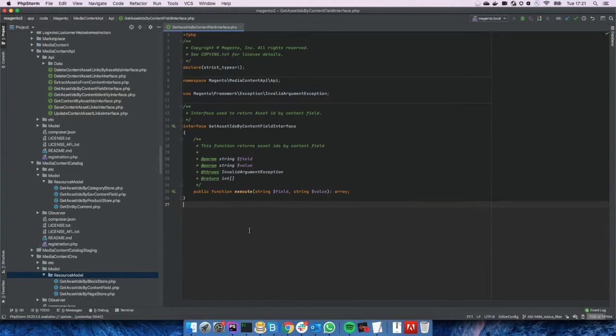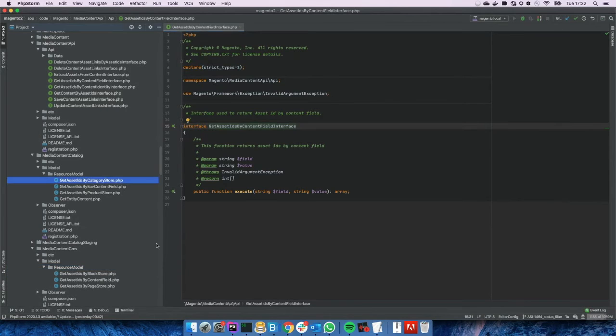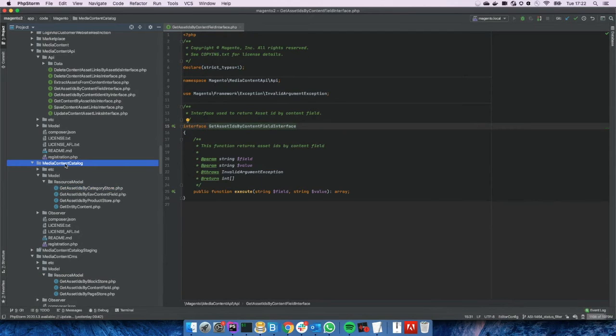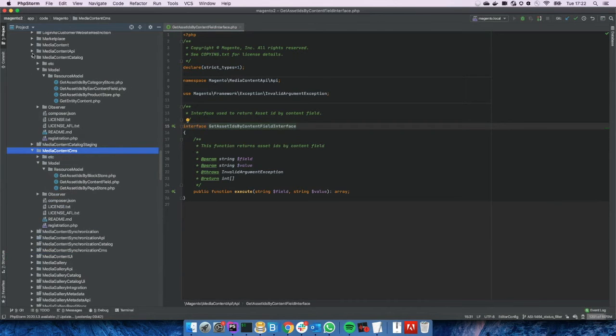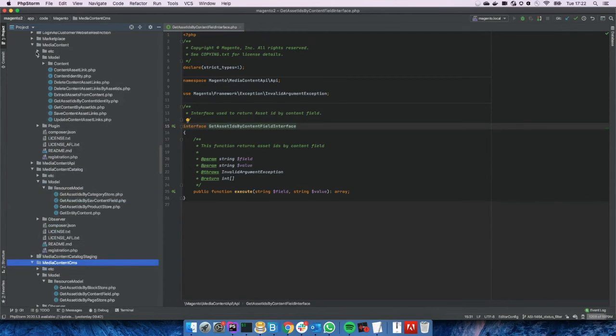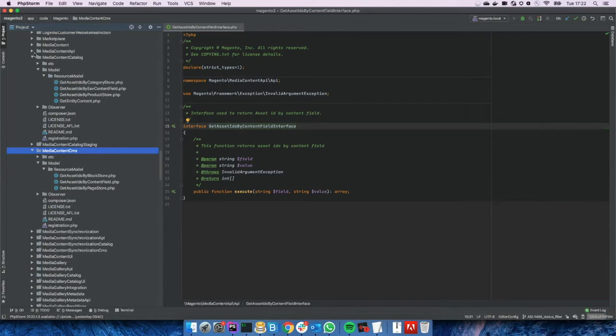So in order to fulfill the filter need, we created a new interface. It's GetAssetIdsByContentField. So basically, we are returning asset IDs on a condition which is a content field. And the actual implementations for this at this point are on media content catalog and media content CMS, and also media content.